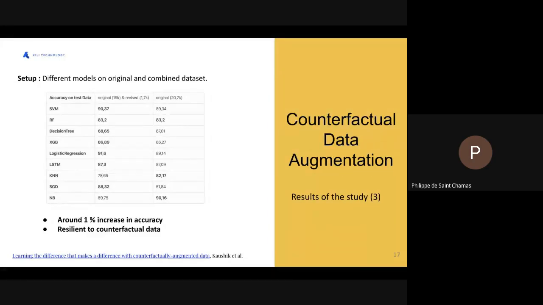And as we've shown before, it's now resilient to counterfactual data, so modified data, and finally to what could be production data. So robust to counterfactual data.